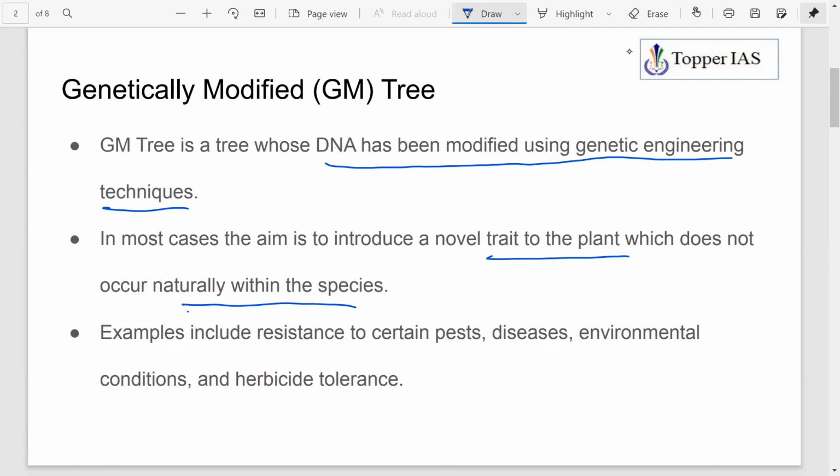So what kind of traits are desired in plants or trees? Traits like resistance to pests, resistance to diseases, and tolerance to environmental conditions like weather, sometimes too extreme, hot or cold. And even herbicide tolerance. These are the desired traits that we want to achieve in a tree, and that is achieved through genetic engineering techniques. The tree in which we do that, we refer to as a genetically modified tree.